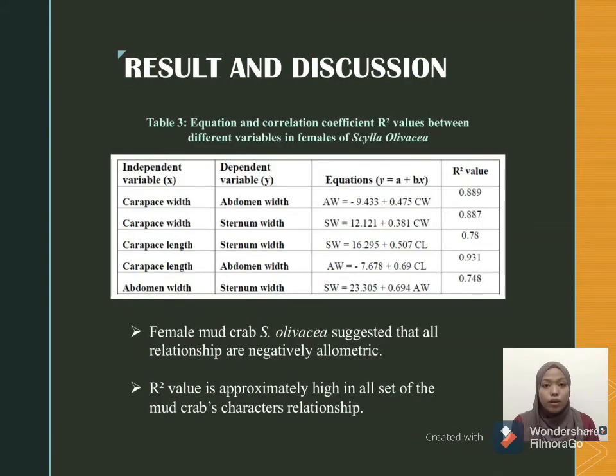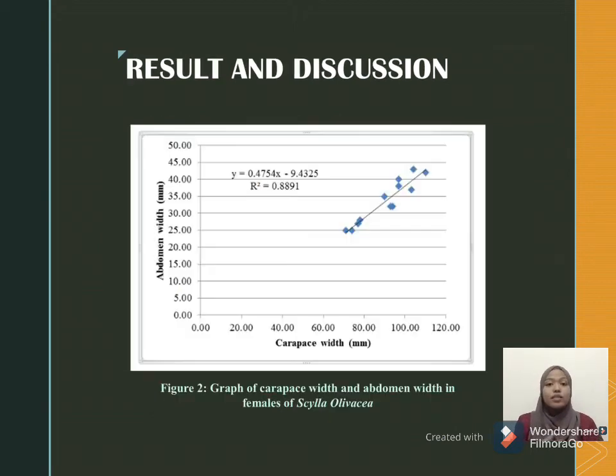This table for female Scylla olivacea shows that the relationships also show the existence of negative allometry. The R-squared value is approximately high in all sets of the crab character relationships, which means that the relationship of the two variables is strong. And here is another one from many graphs, which shows the relationship between carapace width and abdomen width.